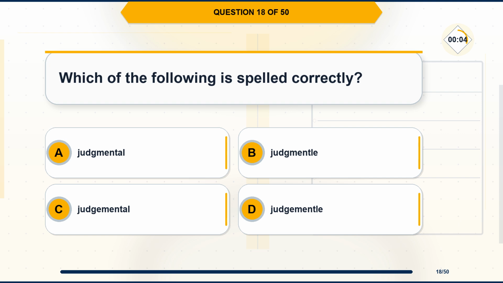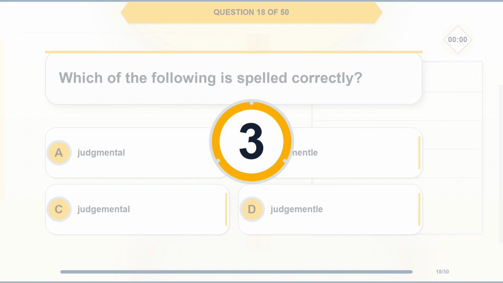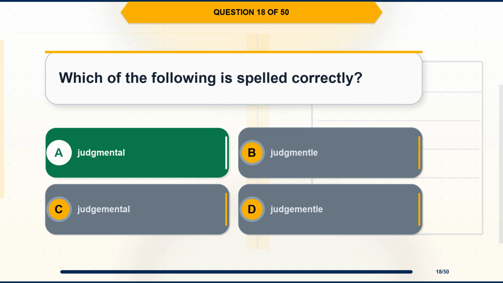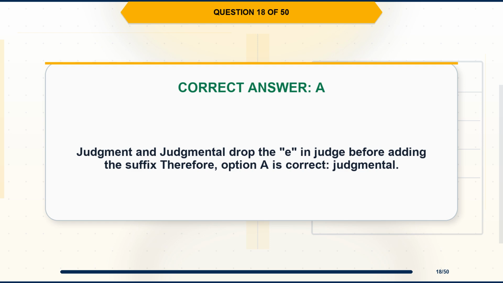Option C, judgmental. Option D, judgmental. The correct answer is option A, judgmental. Explanation. Judgment and judgmental drop the E in judge before adding the suffix, therefore, option A is correct, judgmental.